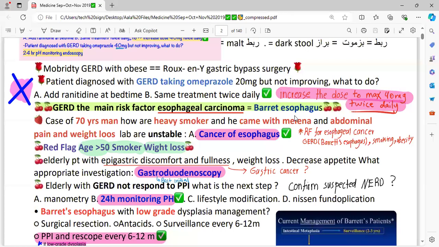What is Barrett esophagus? The lining of the esophagus is changed. Yes. The problem is with the mucosal lining of the esophagus. What happens to that lining?